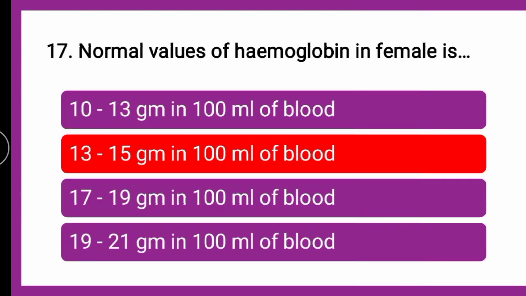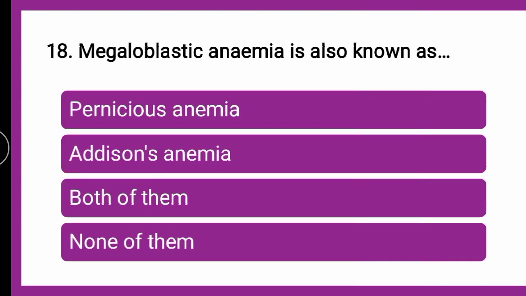Okay. Next question is, megaloblastic anemia is also known as dash. Whether megaloblastic anemia is also known as pernicious anemia, Addison's anemia, both of them or none of them, you can put your answer in the comment section. Till that, we will go for the explanation and you can verify your answer later on. So come on, put your answers in the comment section fast.